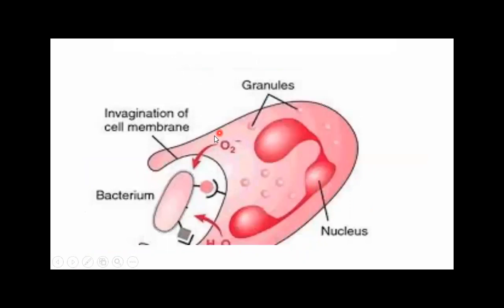This is the process of phagocytosis. This is a white blood cell that is called the phagocyte. This is the bacterium, which is a pathogen. The bacterium gains entry, and the white blood cell will form a vacuole-like structure around that bacterium, called the invagination of the cell membrane. Then it will engulf, or eat, that bacterium inside it, and then it will kill that bacterium. So this is the process of phagocytosis, eating and digesting the pathogen.